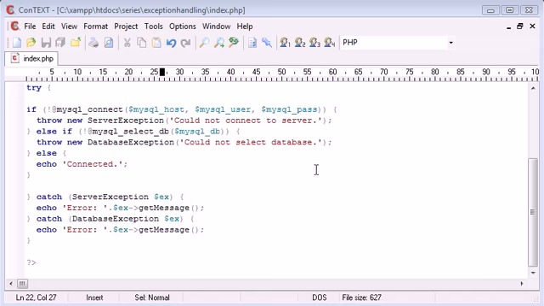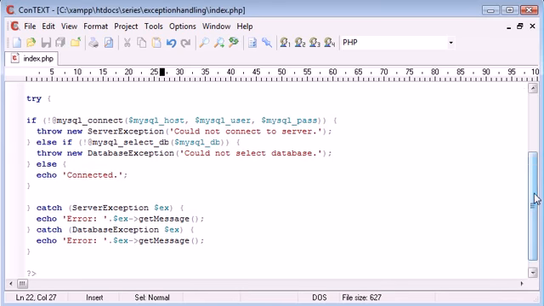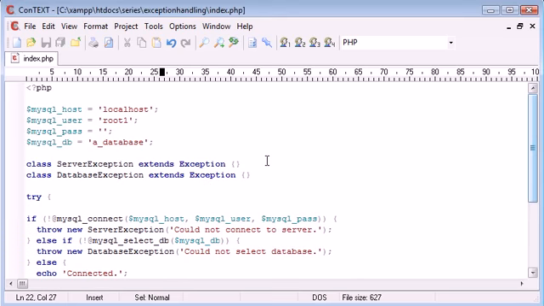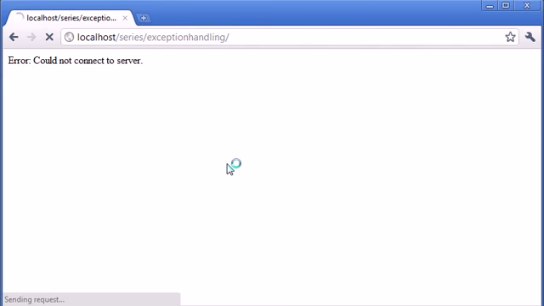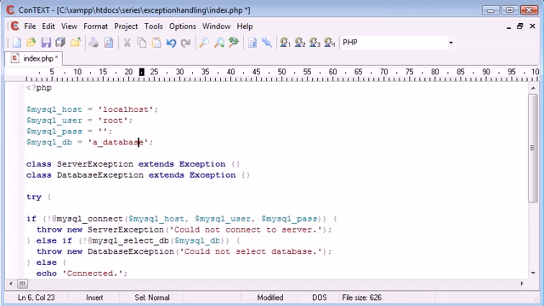Now, we've already looked at our custom server and database exceptions. What we're going to look at now is coming into our extended classes here, but taking some information and outputting some useful information. So what we've done is we've created errors in root and a database. I've changed root to Alex, and what that's done is, if we refresh, we're saying could not connect to server, and if we change the database and append a 1 on, we're saying could not select database.